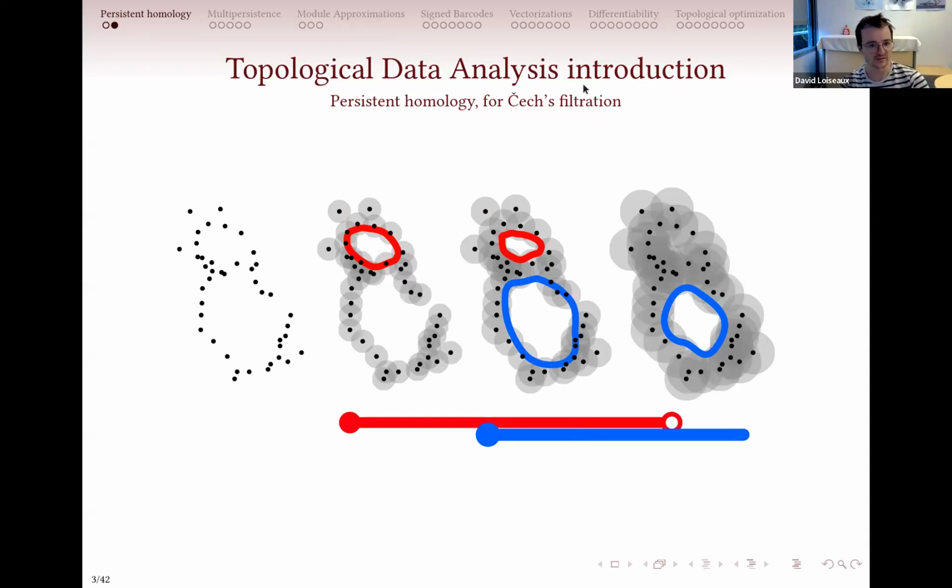And what you end up with this Čech filtration is the persistent homology in the form of a barcode, and that is a sequence of bars like this that represent the cycles, the topological features. And it works because if you have a cycle, as you have an inclusion map from the left to the right, you can see if this cycle persists after that. And so you can really define this lifetime like this.